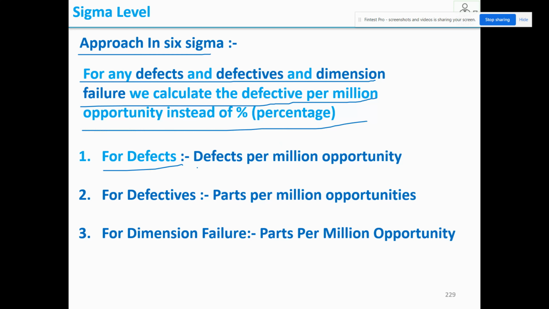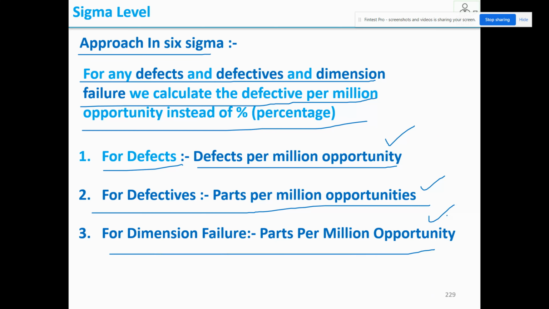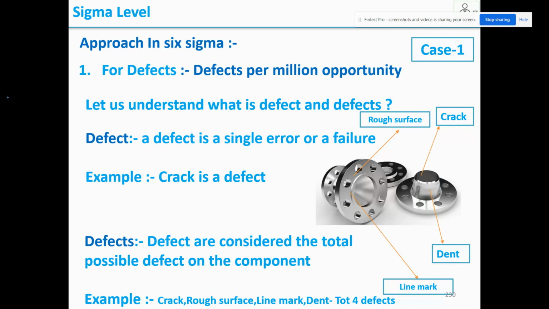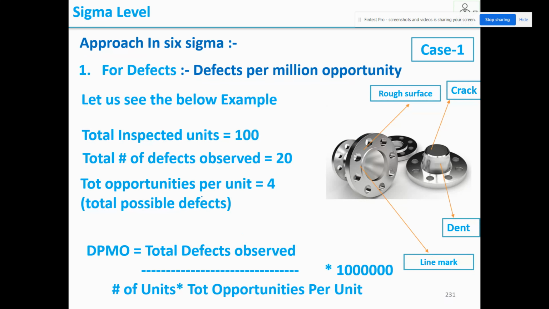For defect, it is defects per million opportunities, same formula. For defectives, parts per million opportunities. For dimension failure, parts per million opportunities. So if there is a defect of 1%, per million it is 10,000.